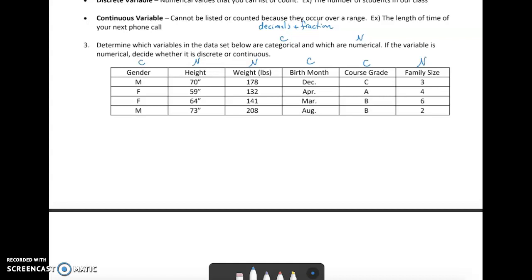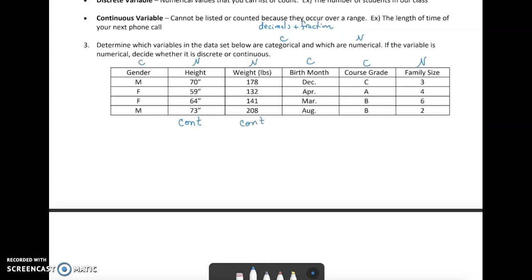Okay, so only if a variable is numerical should we talk about it being discrete or continuous. So height. Height measurements, again, I could measure that as precisely as I wanted to. I could measure that to inches or half inches or quarter inches, an eighth of an inch, and just on down into these tiny little fractions and decimals of inches. So this is considered continuous. Weight is the same way. These are all reported to the single pound, but they could definitely also be decimals or fractions of pounds. So that would be continuous as well.